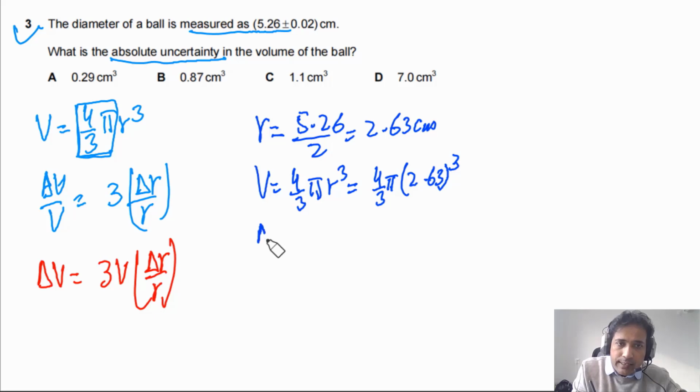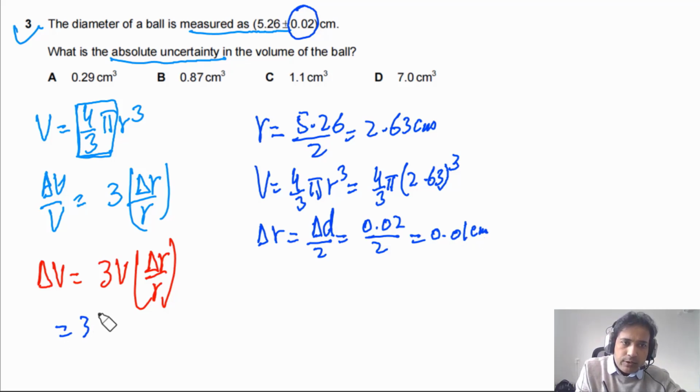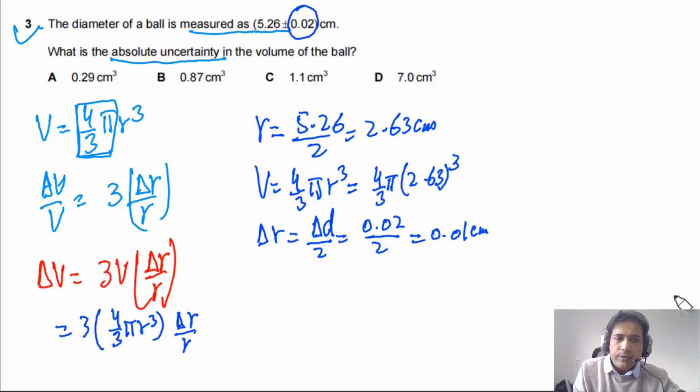And we need to find out delta r. Delta r has to be equal to delta d by 2. So this is delta d, that is equal to 0.02 divided by 2. So we will get 0.01 centimeter. So here we can write down 3 and the volume is 4/3 π r³. We do not need to calculate this one. So here we can say this is delta r by r. From here, this r square, r cube, we can cancel with this one. So here is r square.